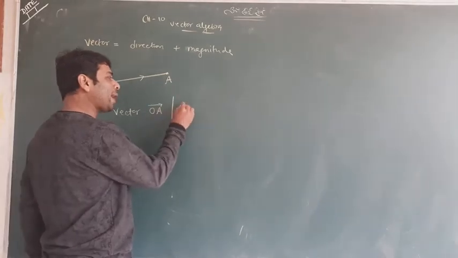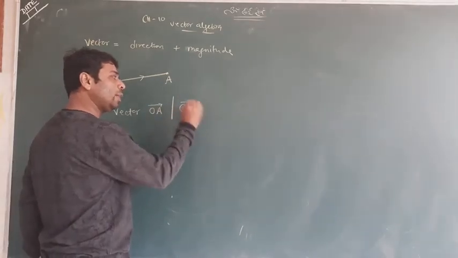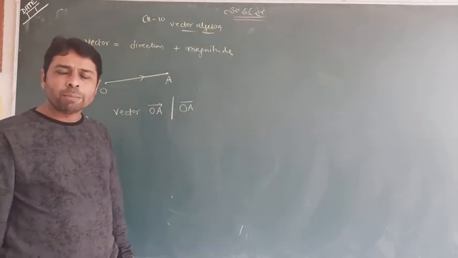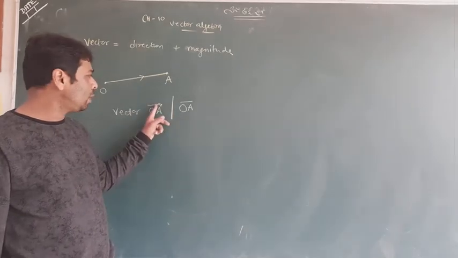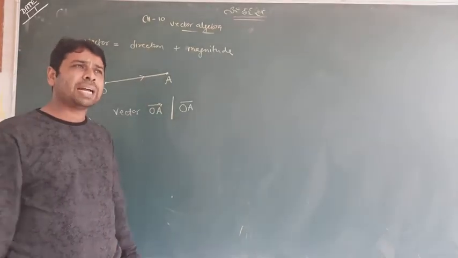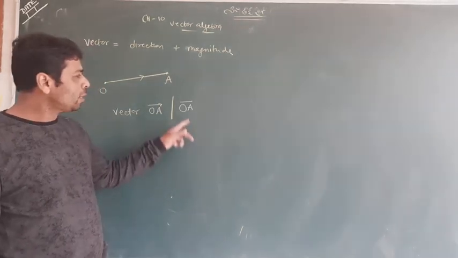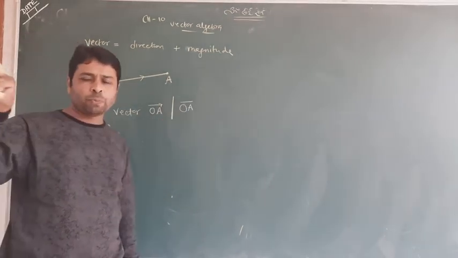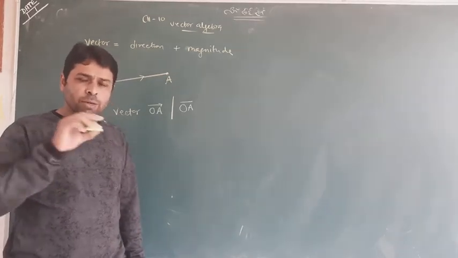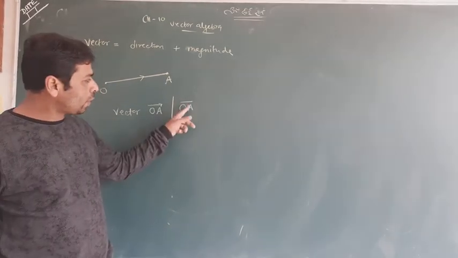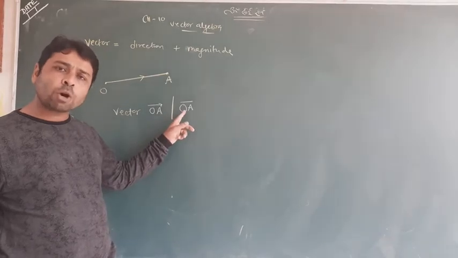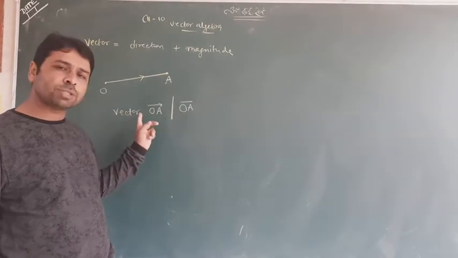In practice you can write only this symbol, since we use this particular symbol very often and it's not a convenient one, so we will write only with a straight line marker, OA vector. This is read as OA vector or vector OA. You can also use this symbol, no matter.